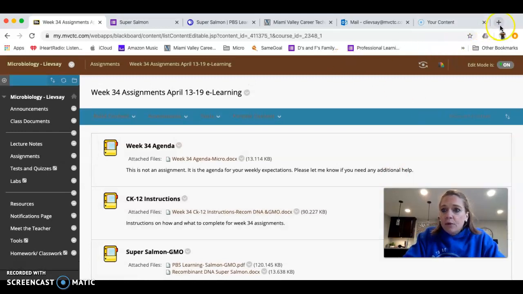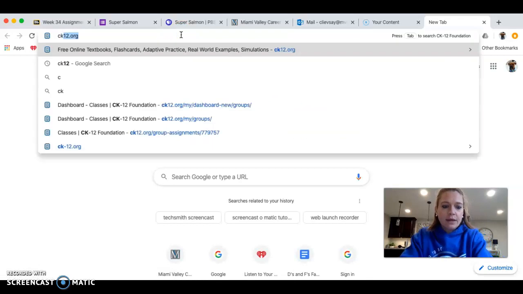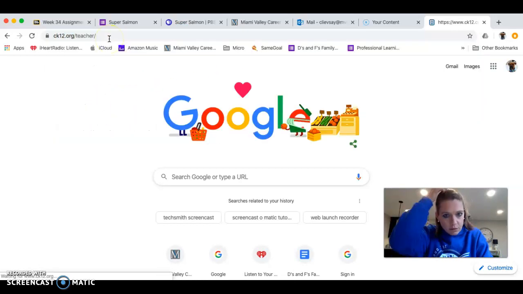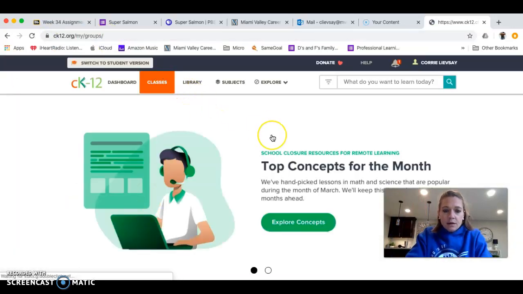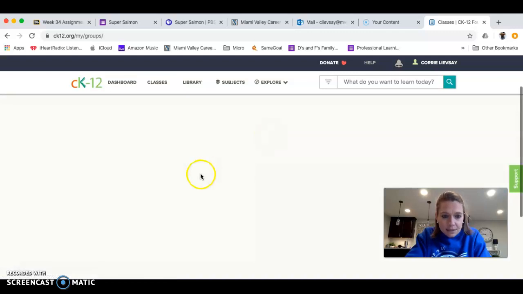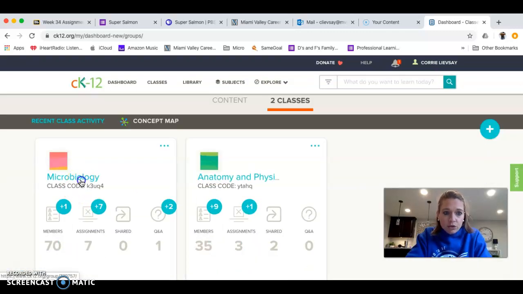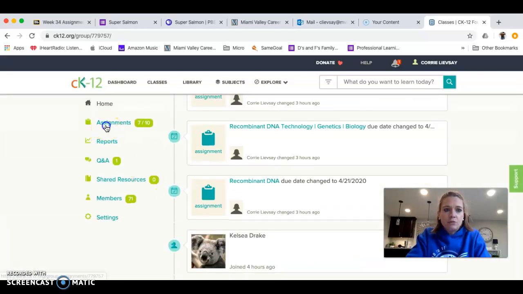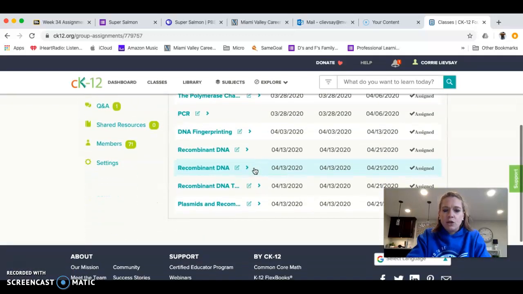So on our CK12, let me go to mine real quick so I can show you what you need to be doing. Here are my classes. Once you go to the microbiology, you're going to come to the assignments, and then you will click.